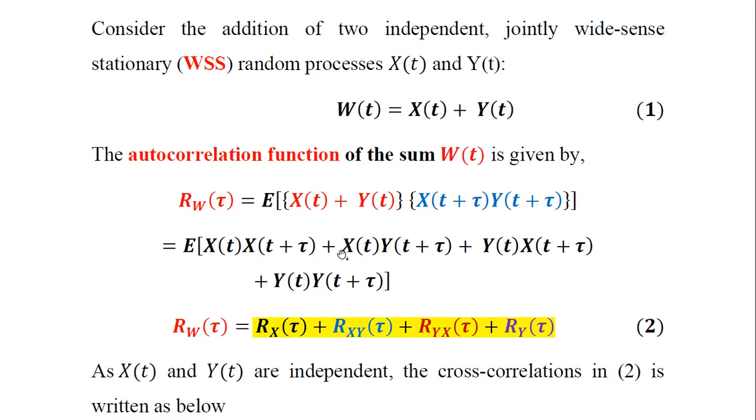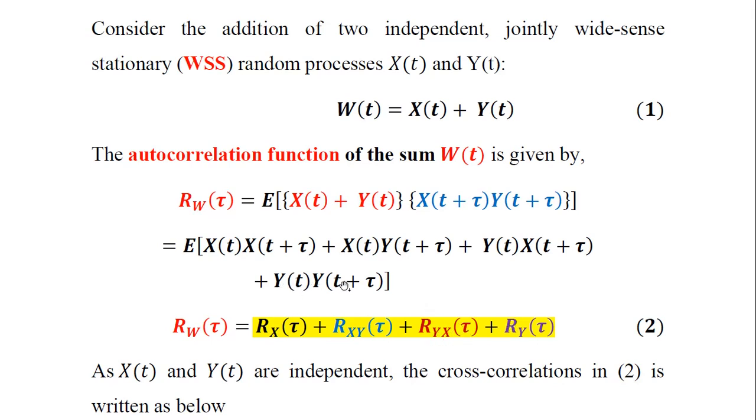Here x is unshifted and y is shifted, so we can treat it as a cross correlation function and write it as rxy of tau, because x comes first and y second. The third term is y of t into x of t plus tau. This is also a cross correlation function, but this time ryx of tau, so y first and x next.